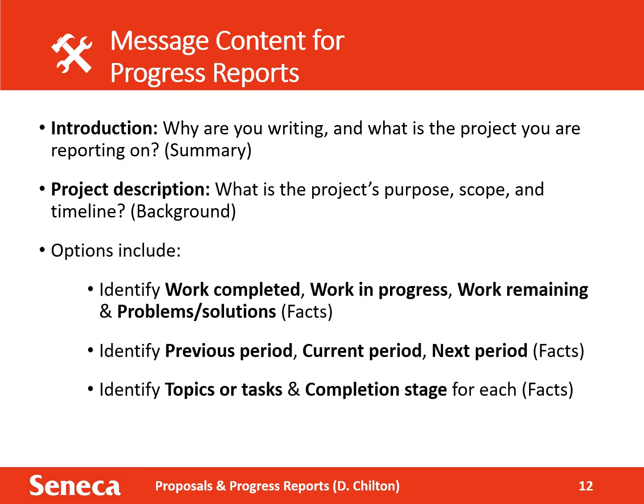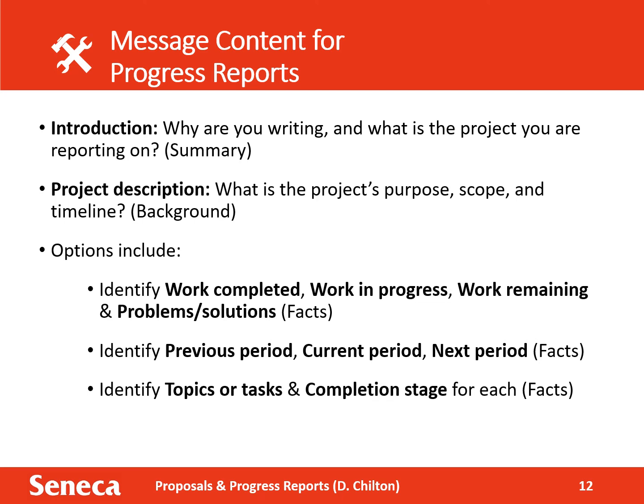The section of your report focused on facts and details can follow one of 3 patterns for organizing content. You might use the headings Work Completed, Work in Progress, Work Remaining, and Problems and Solutions. Or, if the project is divided into phases, you might prefer Previous Period, Current Period, and Next Period as headings.